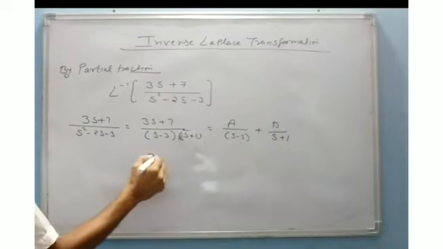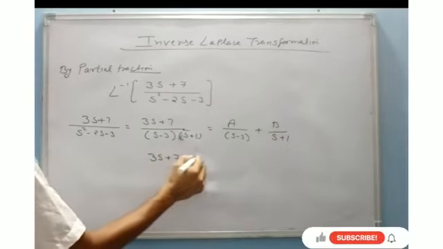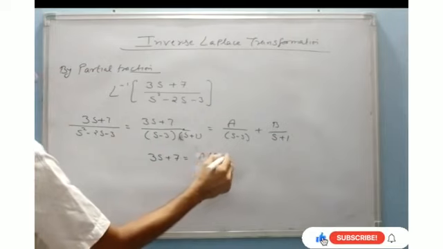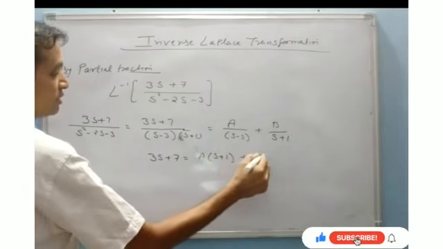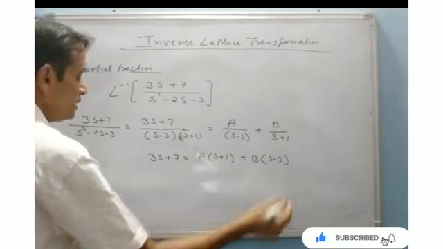Or we can say 3s plus 7 will equal A times s plus 1 plus B multiplied by s minus 3.